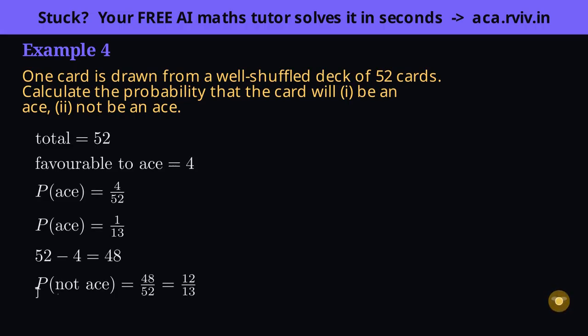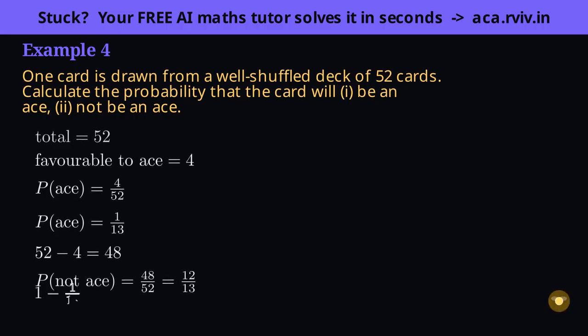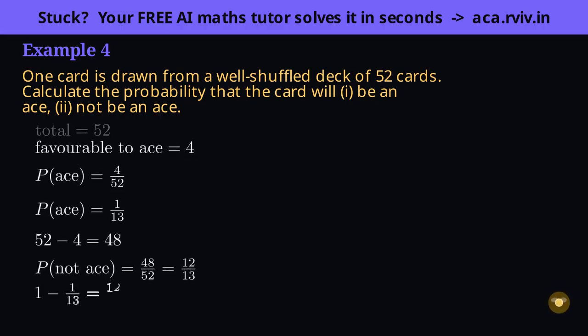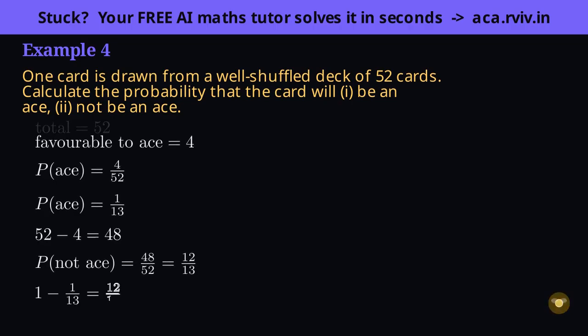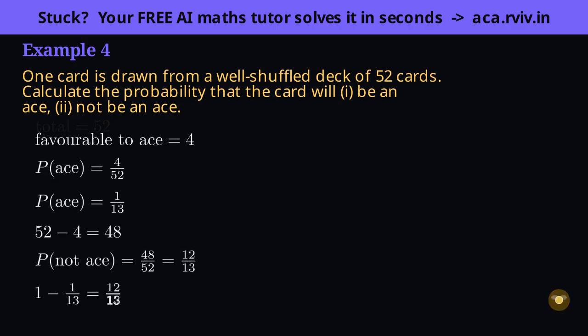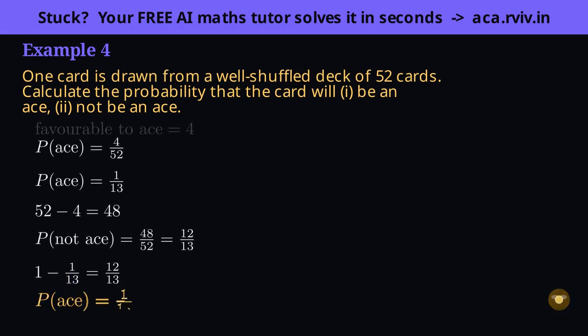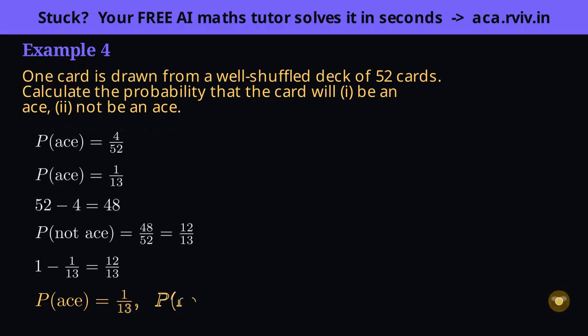Now here's the beautiful shortcut. Not an ace is the exact opposite of ace. Every card is one or the other, so instead of recounting 48 cards, just take 1 minus the ace's chance. 1 minus 1/13 is 12/13, the same answer with almost no work. Insight: the complement rule, 1 minus P of E, spares you from recounting all the leftover cases. Whenever the word "not" shows up and the event itself is easy to count, count the event and subtract from 1.